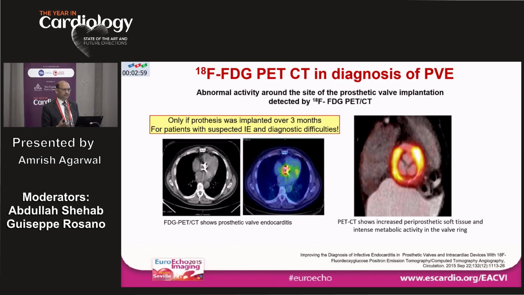In that case, you have to look for evidence of infection by using some metabolic imaging, and FDG is a good metabolic imaging because it allows us to look at abnormal activity at the site of prosthetic implantation. Now, this is true if the prosthetic valve is more than 3 months old. You really need the maturity of the valve to be more than 3 months, because before 3 months, you can have signs of metabolic activity without having infection, and you can do certain tests. For example, you can do a fatty meal before the procedure for nearly 24 hours in order to enhance the specificity and the sensitivity of FDG imaging.